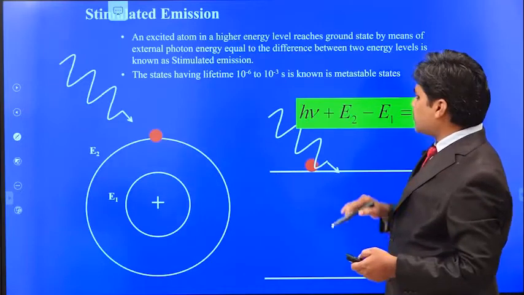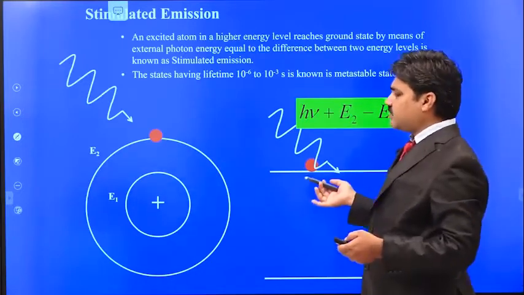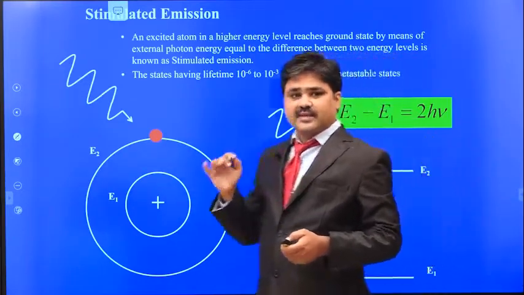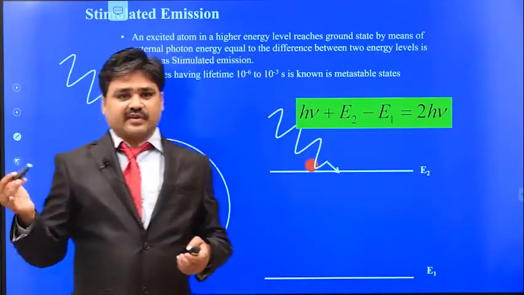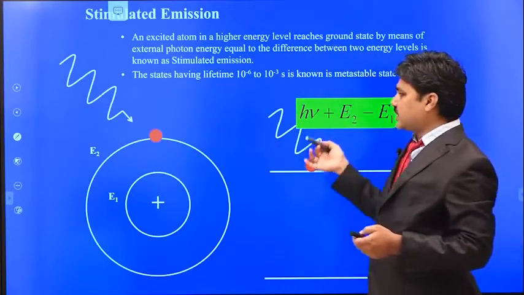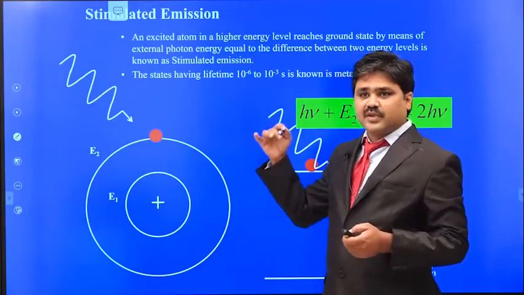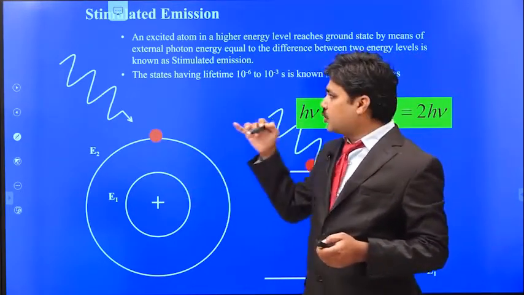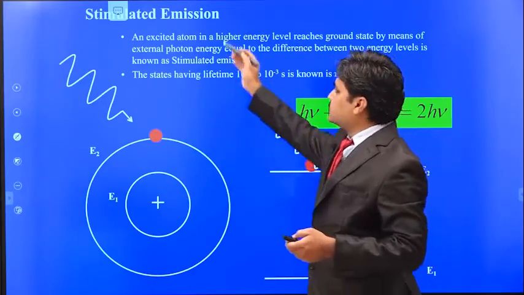So the next one is the most important. As we defined before, laser means light amplification by stimulated emission of radiation. So how do we get this light amplification by stimulated emission? Amplification in the sense of the process of increasing the amplitude. How to increase the amplitude? By using the stimulated emission.